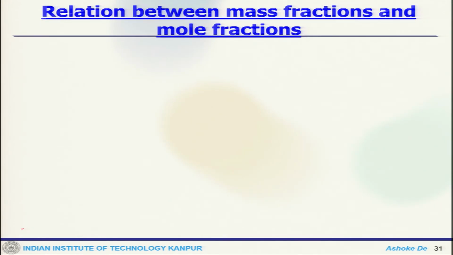Now, you can have mean molar mass W, which is the summation of i equals 1 to n of xi Wi, then 1 by W is the summation of yj times 1 by Wj.